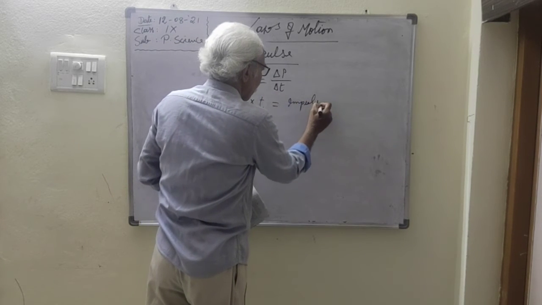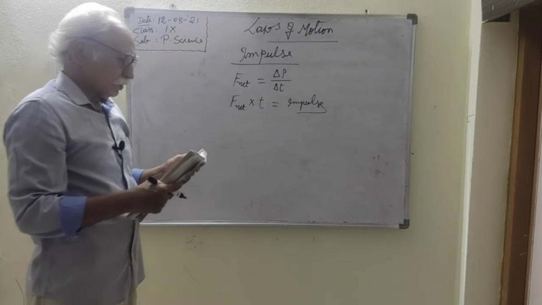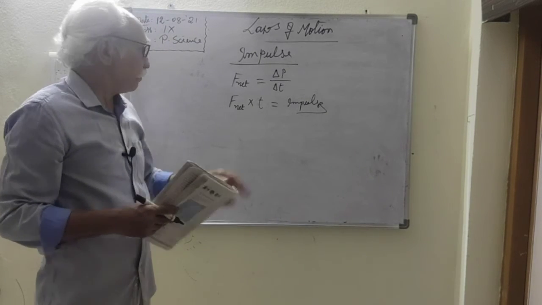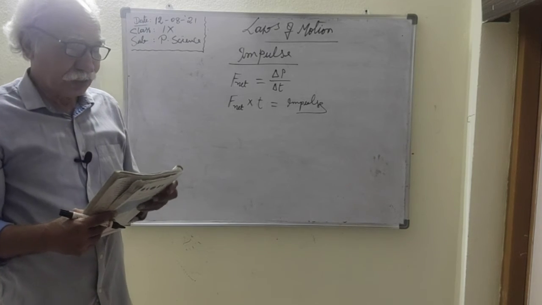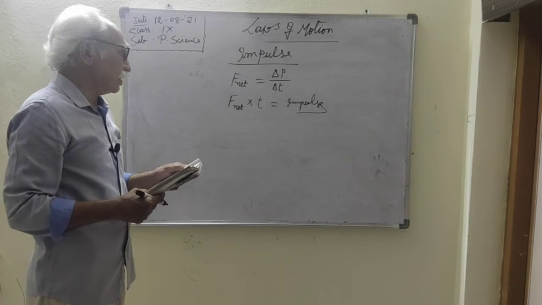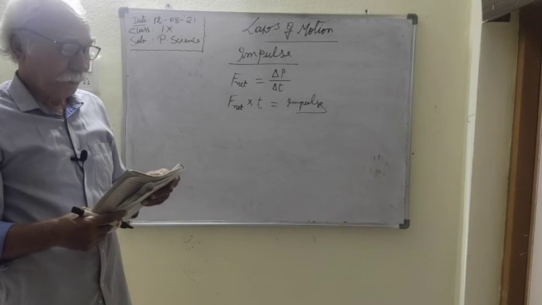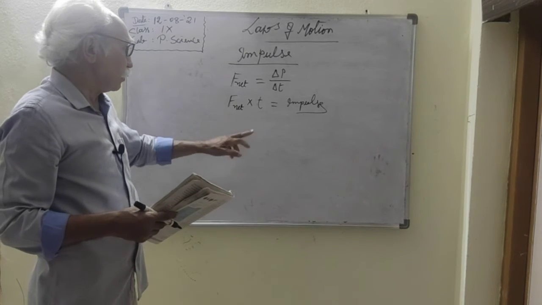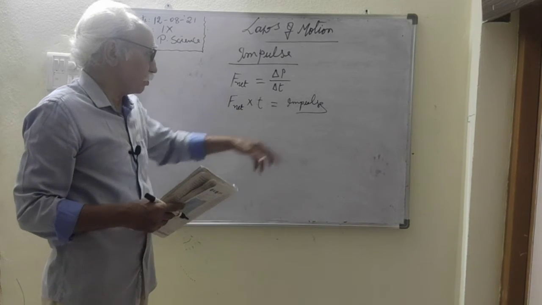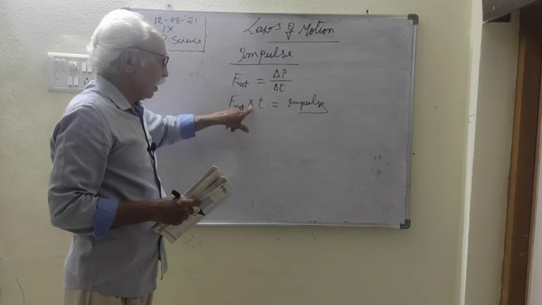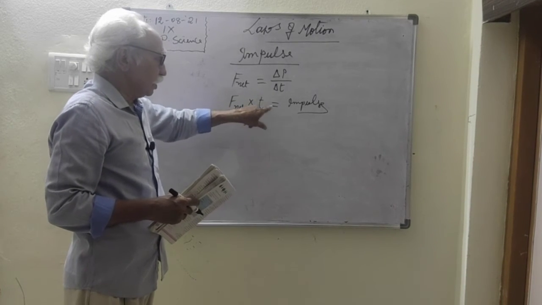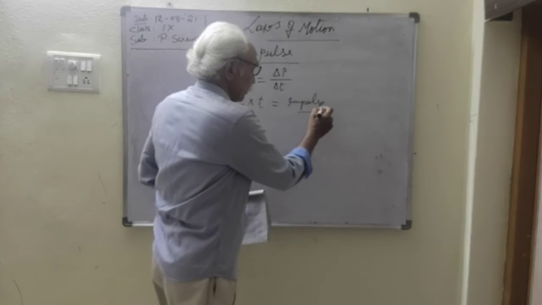The product of net force and interaction time is called impulse of the net force.